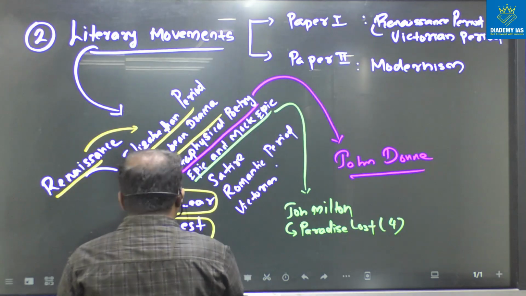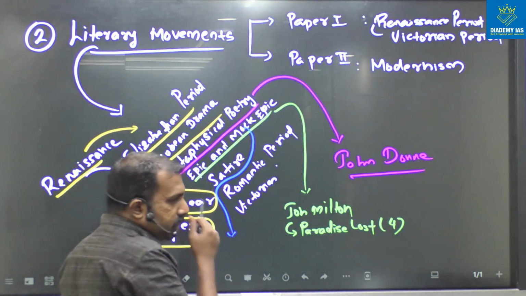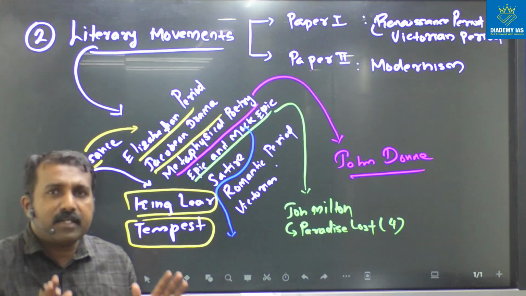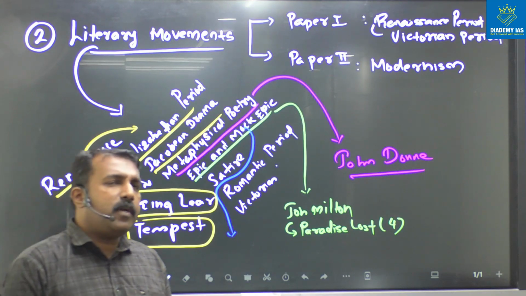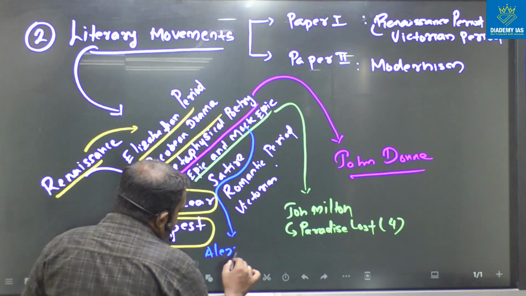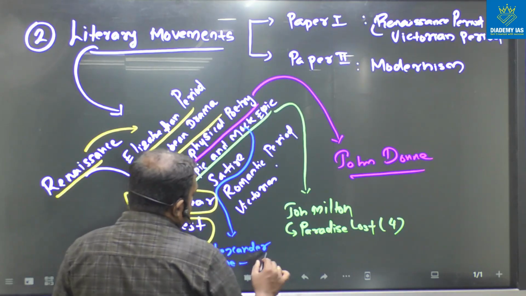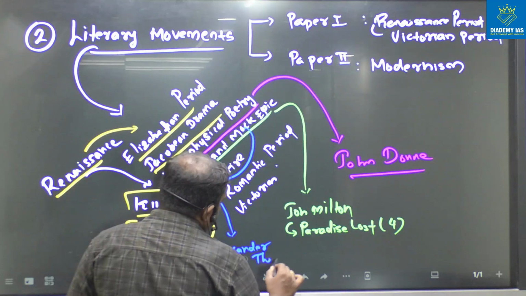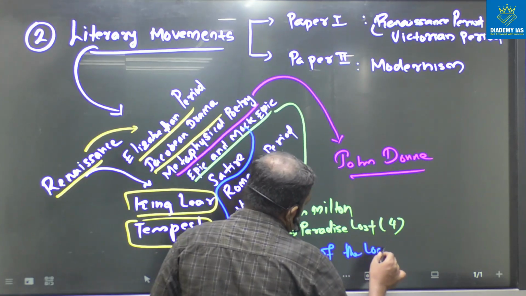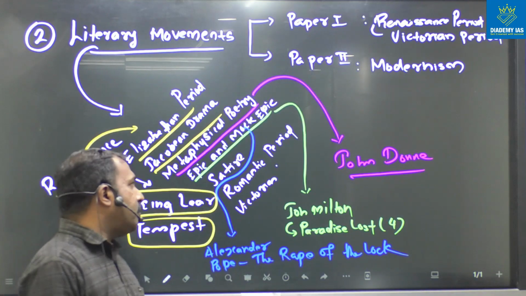And here we also have another work, that is mock epic. So in the mock epic section, we have to read about what is mock epic. Then after completing that topic and the historic background of mock epic, you can go through the Alexander Pope work in the syllabus, that is The Rape of the Lock. Okay, so this is a strategy you have to follow.